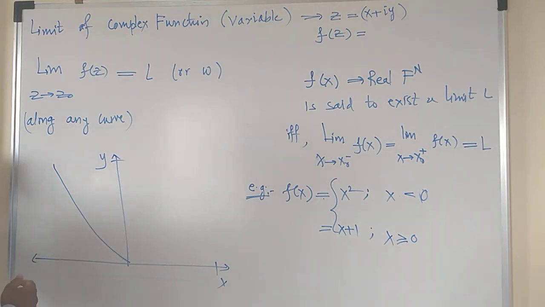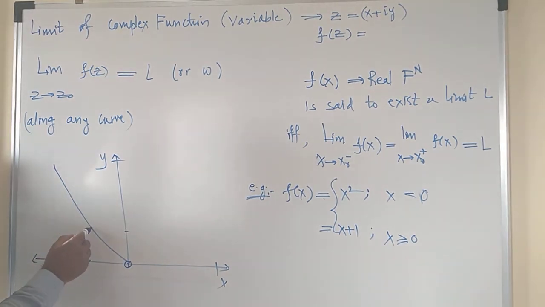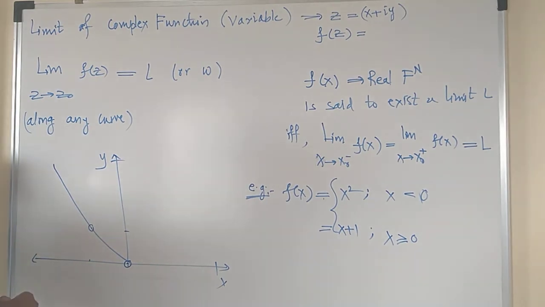You can say f of x is equal to 0. So at point 0, you will get y equals 0, or f of x equals 0. When x is equal to 1, your f of x is equal to 1. So you will get somewhere here, if this is equal to 1 and this is equal to 1, this is the second point. And if x is equal to 2, your y is equal to 4, or f of x is equal to 4. So x equal to 2 will have a y value of 4.